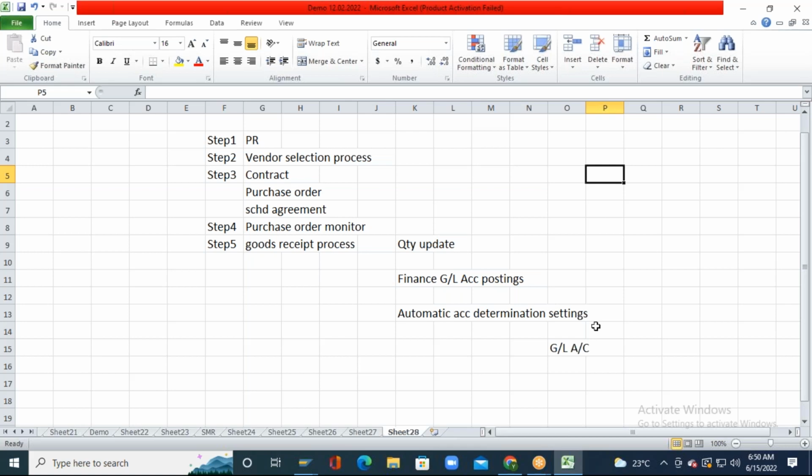For raw material, one valuation class; for semi-finished material, a different valuation class. So the valuation class plays a major role in determining the automatic GL account postings.